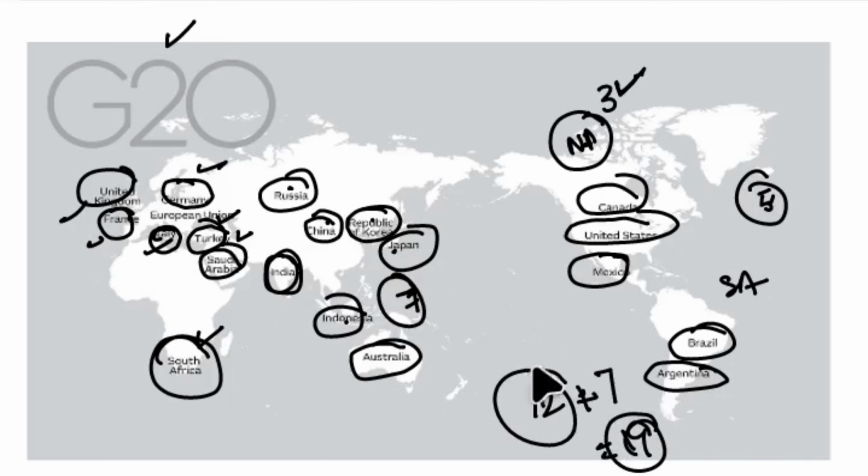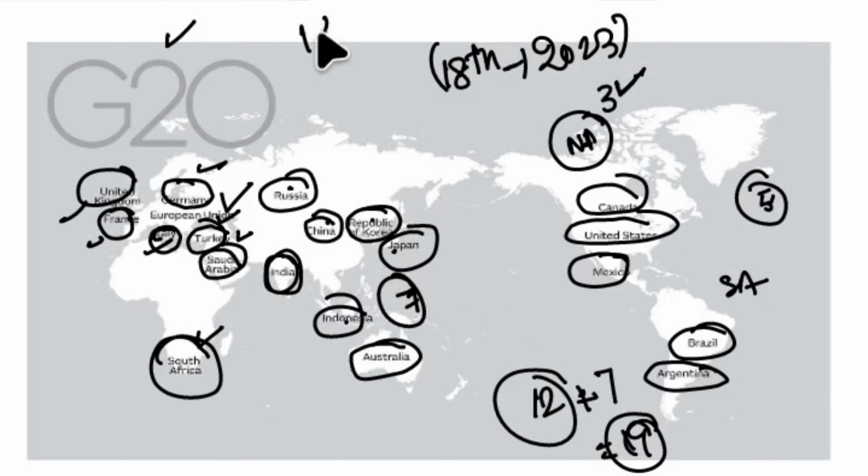So 19 countries and the European Union and African Union were also included in the G20 under the presidency of India, which is the 18th edition. That happened in the year 2023. So 19 countries, one African Union and one European Union.